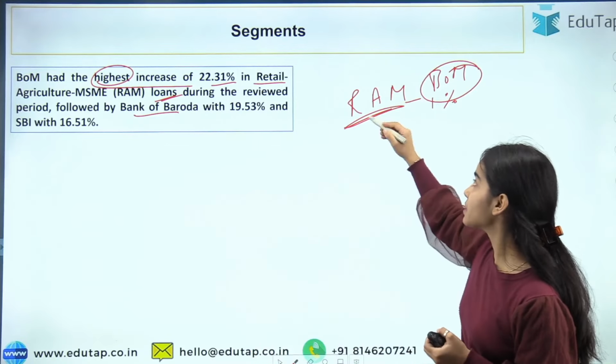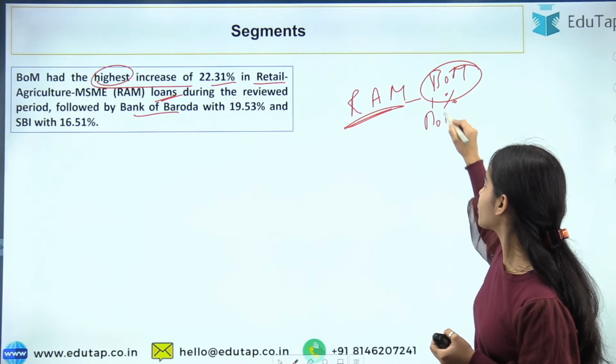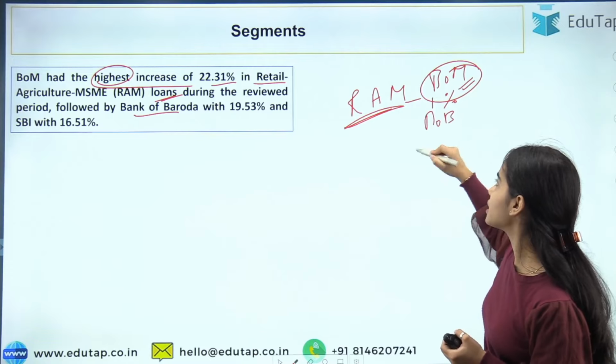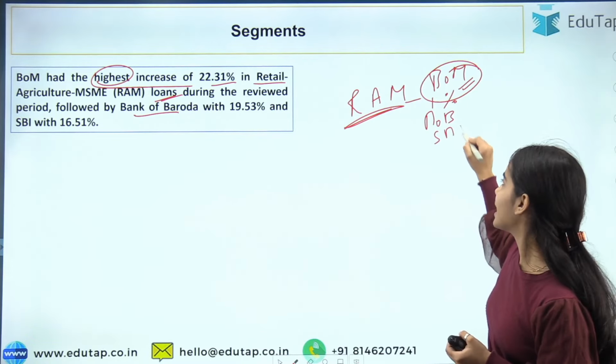So again in the RAM segment, the first is Bank of Maharashtra, the second is Bank of Baroda, and the third is SBI.